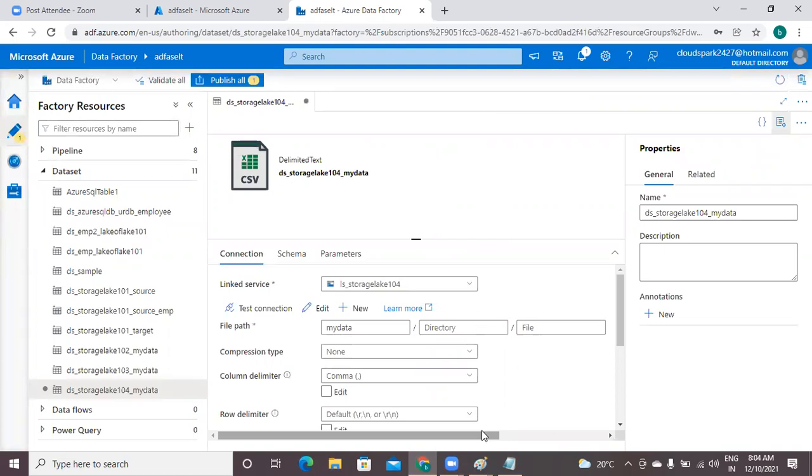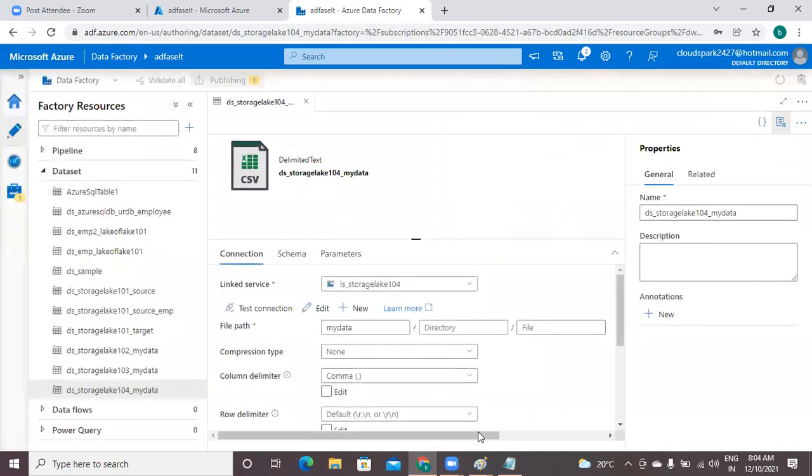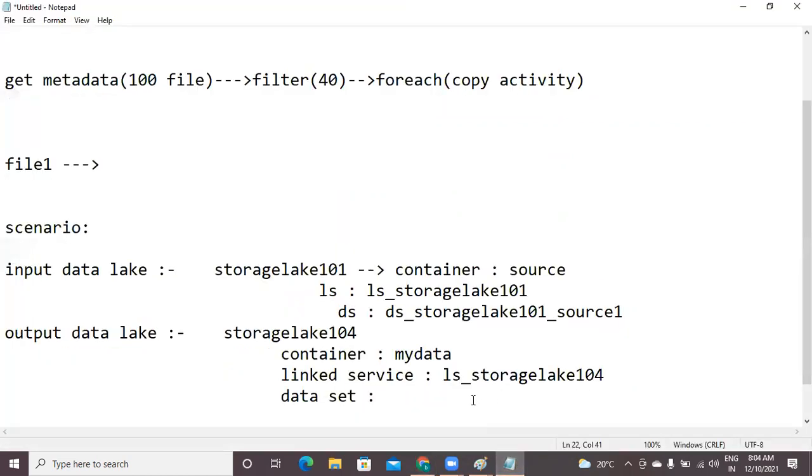Data set is created but not yet published. Just publish it. Then that will be permanently saved, the object is permanently available to your Azure cloud. Okay, now it is created. This work we have done. The data set name we have given ds underscore storage lake 104. From this, the container name my data. This is the name we have given.